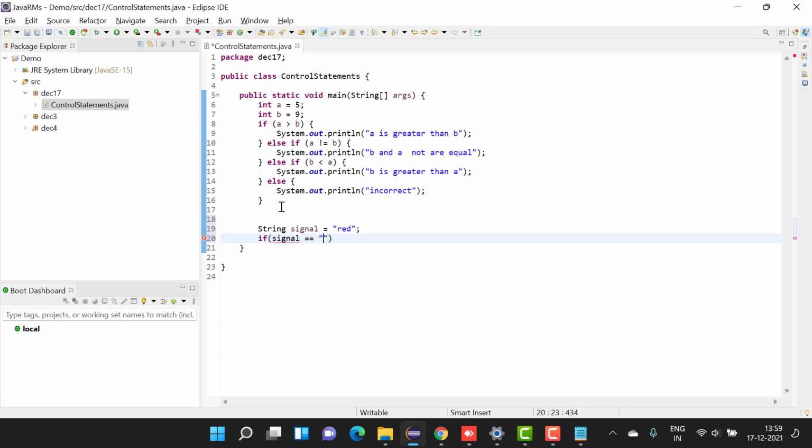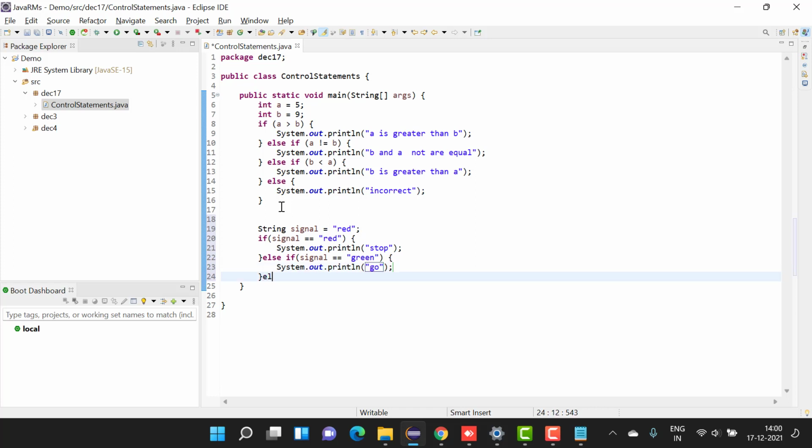If signal is equal to red, I am printing it out, but internally there are other options. So I'll say stop. You have another else, or you can say else if signal is equal to green, then it will be like go. I'll not write about the yellow because we'll never follow that.